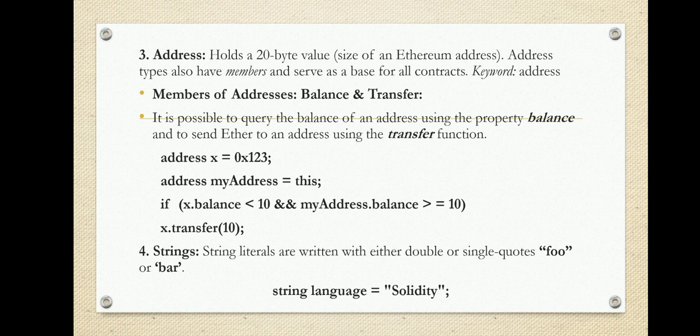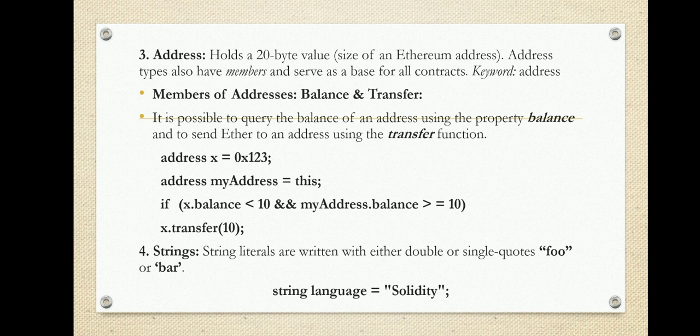Address has two members, balance and transfer. With the help of balance, it is possible to know the balance of a particular address. If I have one address and want to check its balance, we can use balance. And if you want to transfer ethers or cryptocurrencies to a particular address, then you can use the transfer function. It is possible to query the balance of an address using the property called balance and send ethers to an address using the transfer function.